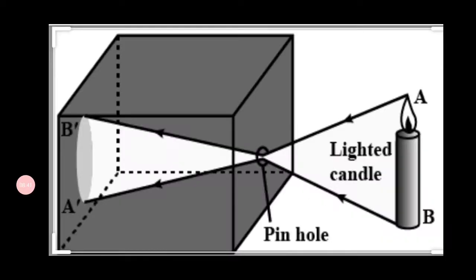This is another diagrammatic presentation giving the idea about the pinhole camera, where the source of light is a candle light, there is a pinhole on the box, and the image can be formed on a screen.